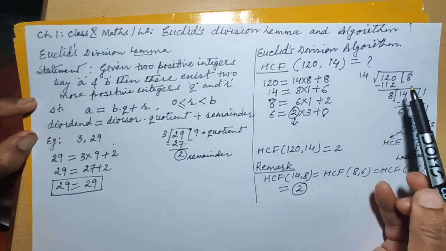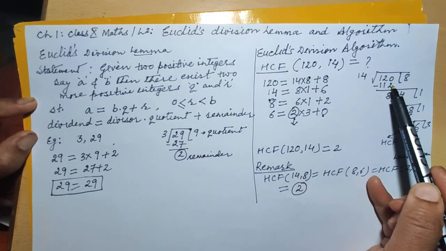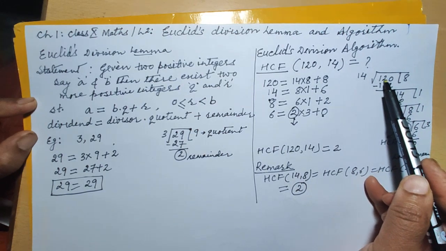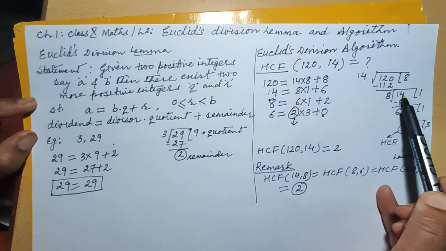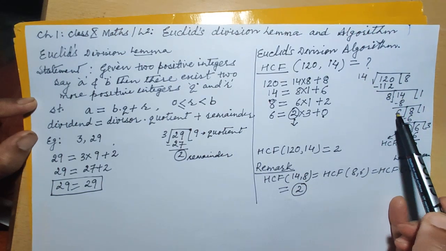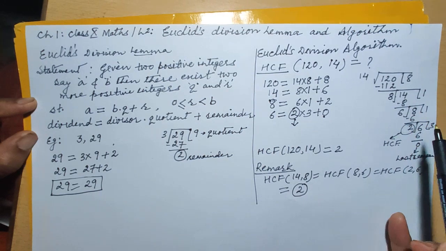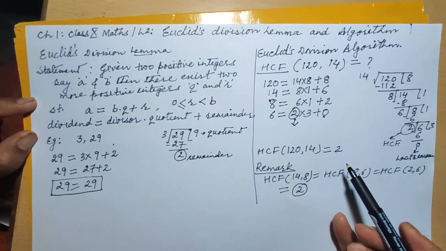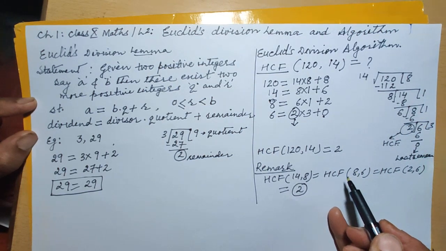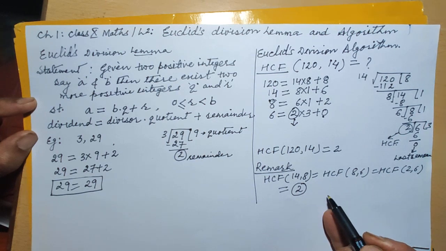So at each stage we have applied Euclid's division lemma: first stage 120 and 14, then 14 and 8, then 8 and 6, and 6 and 2. So this is the Euclid division algorithm, which uses Euclid's division lemma a number of times.